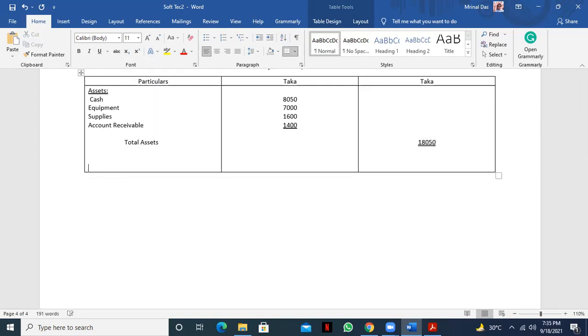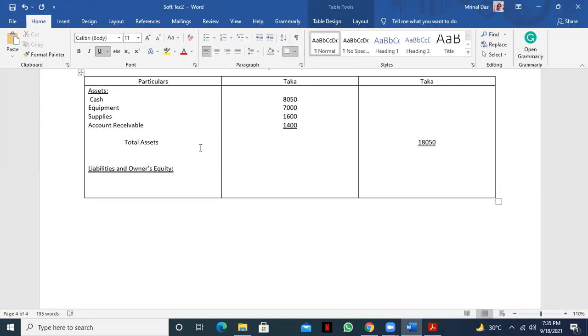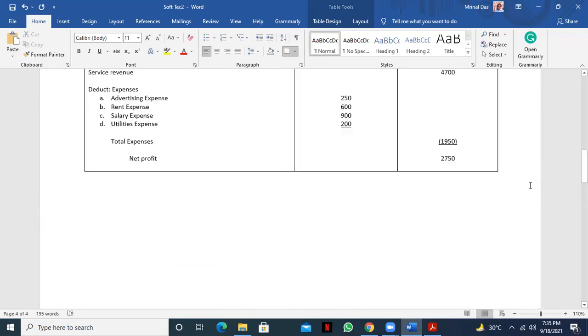Okay, right now we'll write the liabilities and owner's equity side. First one is the liabilities. You see, liabilities is how much here? We have an accounts payable column, right?